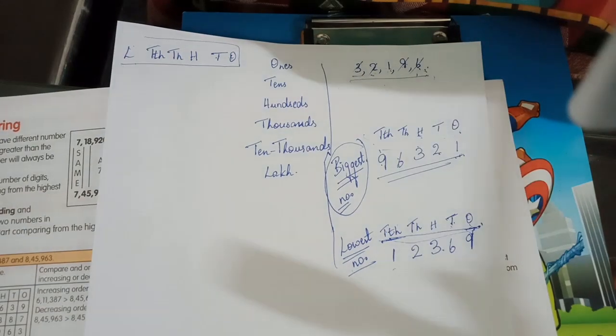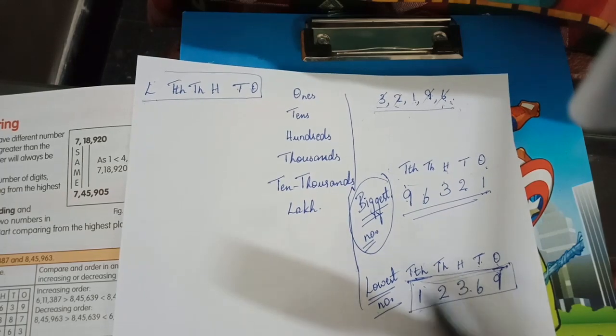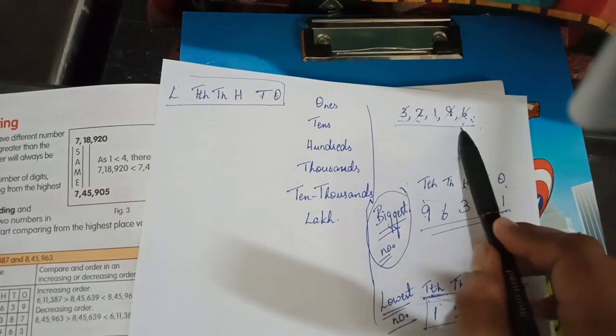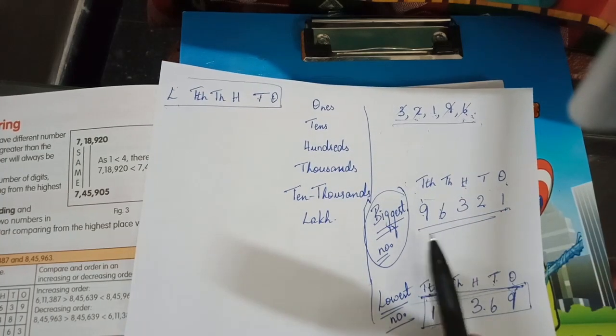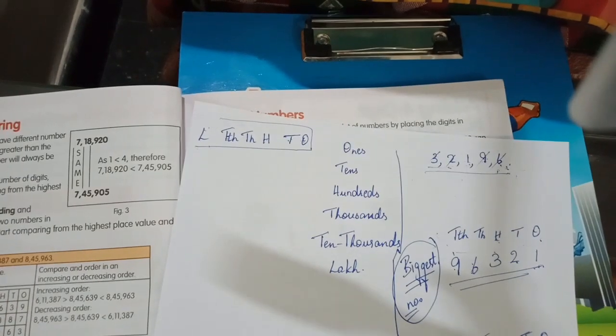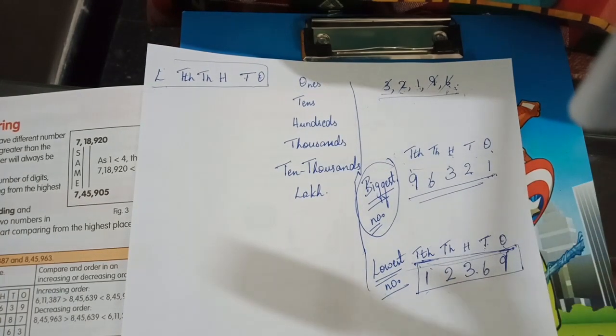Okay, children? When they are forming the highest and lowest number, they become digits of that number, right? These are actually numbers. But when we use these numbers to form a big number and a small number, then they become digits. They are called the digits of that number.